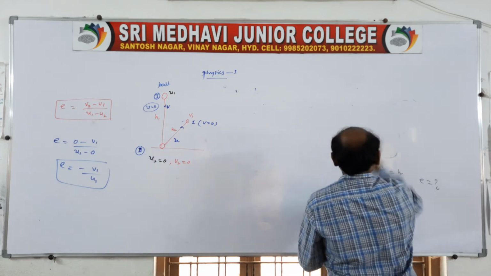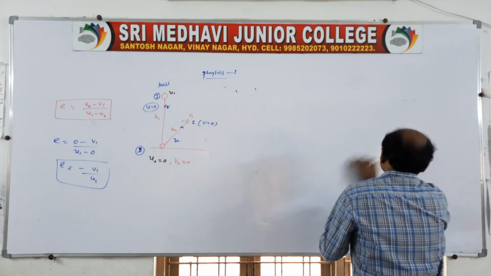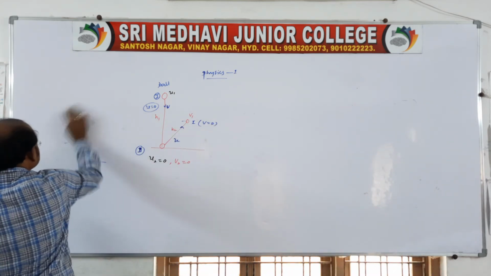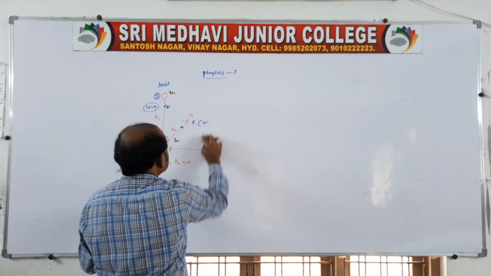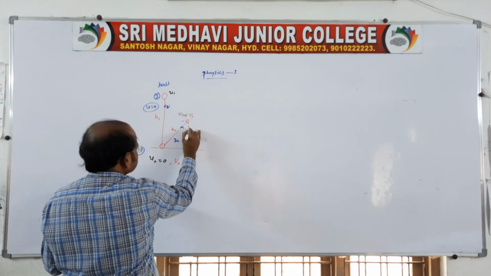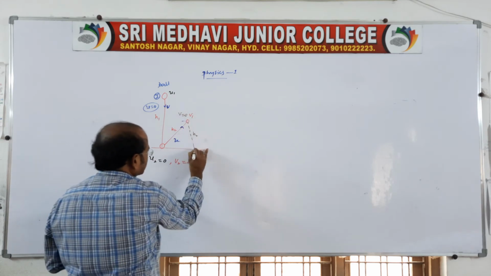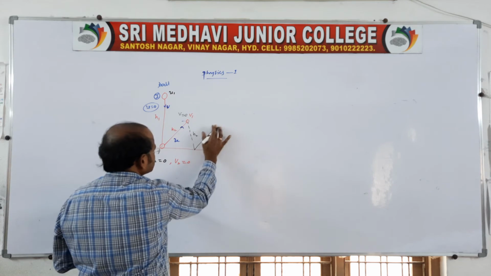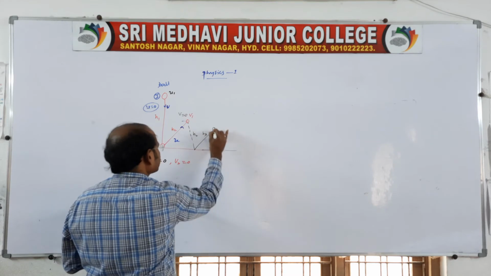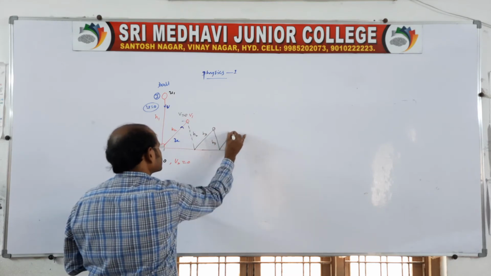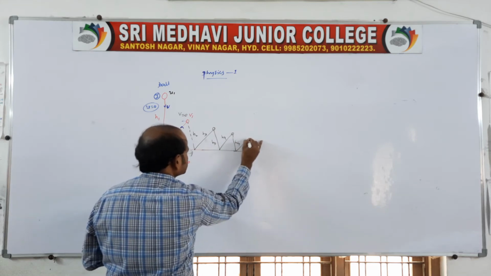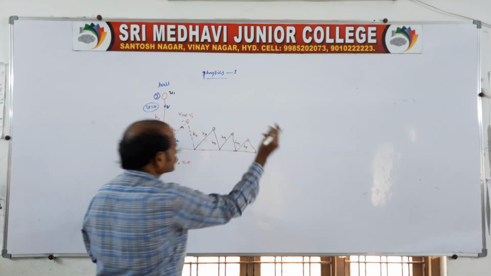For 2 rebounds, E is equal to root over h2 by h1, of course. But now it is asking for n rebounds. So here I will show you like this. It is one rebound. Here V is equal to 0 and again it falls from the same height h2 and rebounds to a height, we say, h3. It gradually decreases. Again it falls from h3 and rebounds to h4. Again it falls from h4 and rebounds to h5. Like this, after n rebounds it is asking.